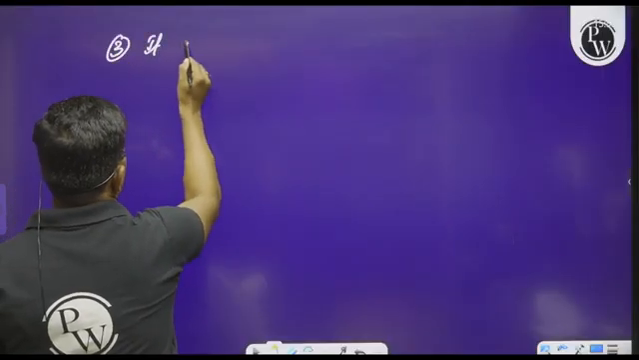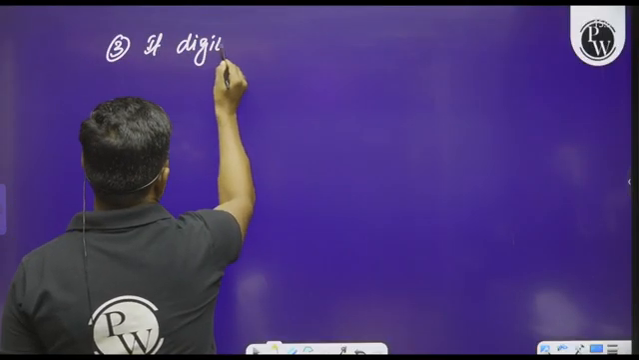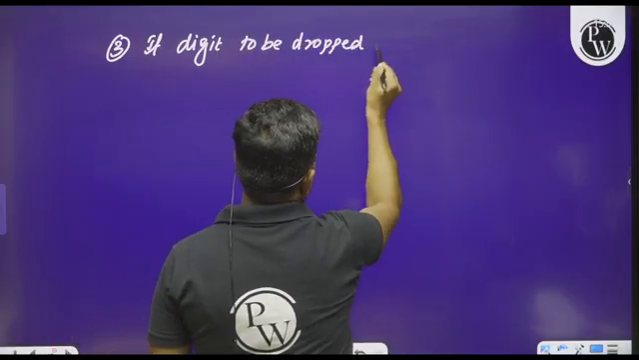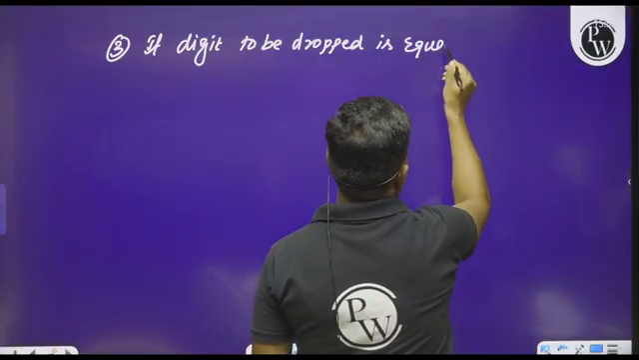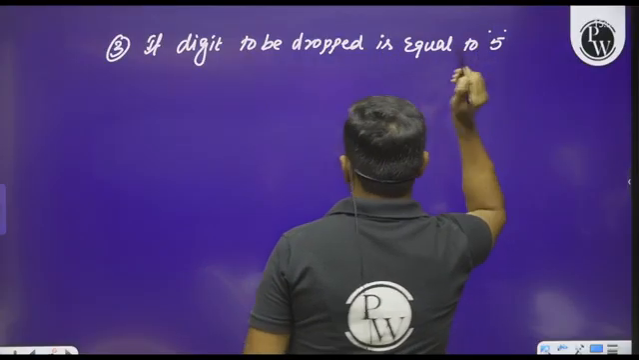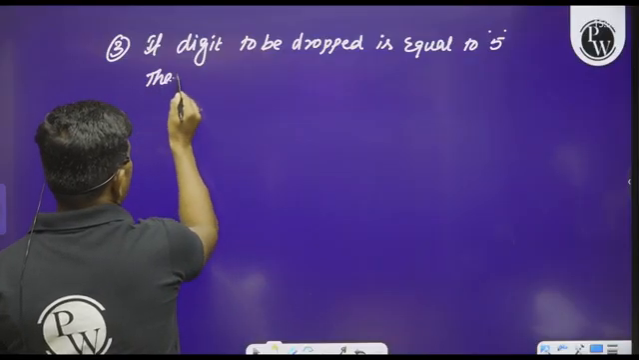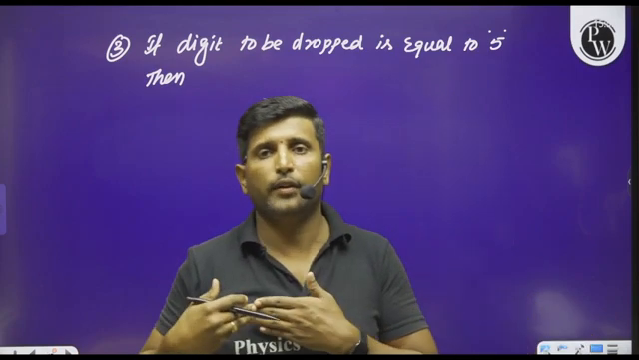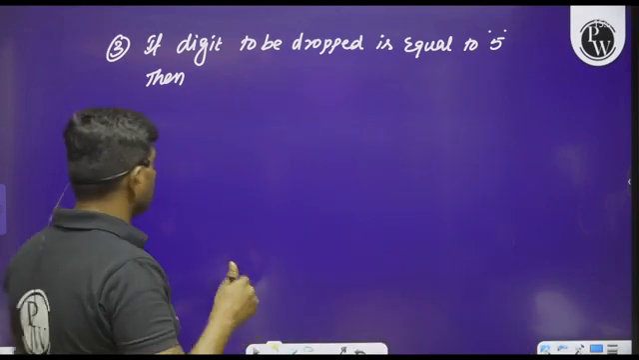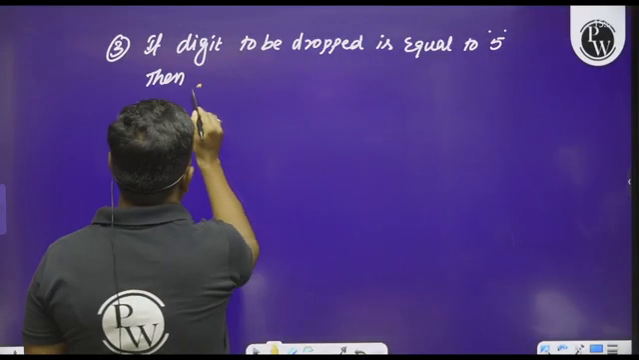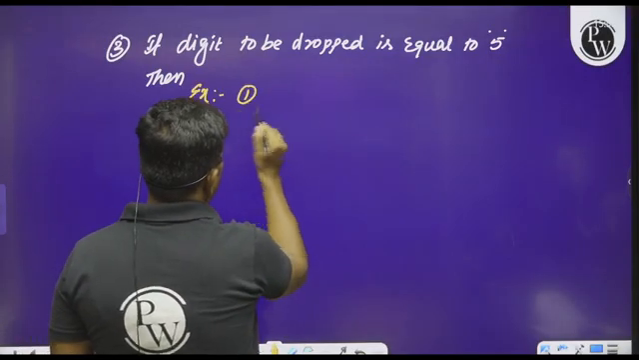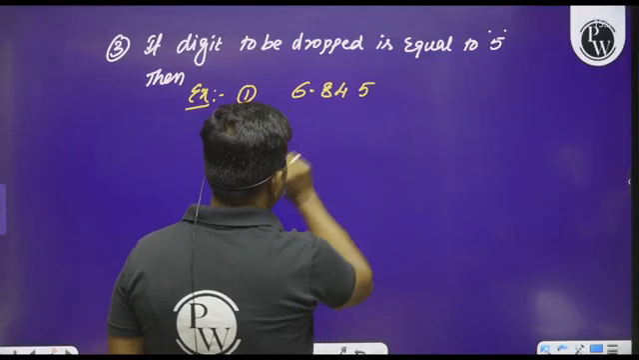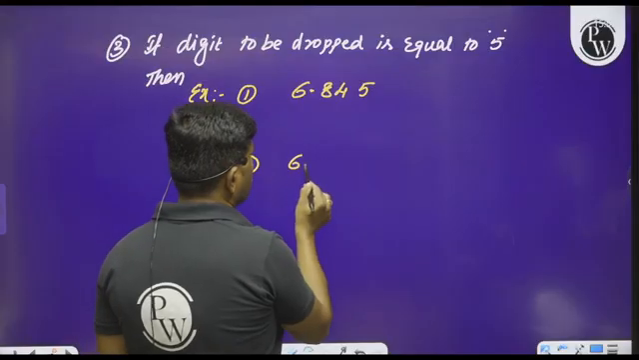And similarly observe this third example. If the digit to be dropped is equal to 5, then we have to think about the preceding digit value, whether it is even or odd. So please think about this example. I will give an example here. Take this example, 6.845, and the second example is